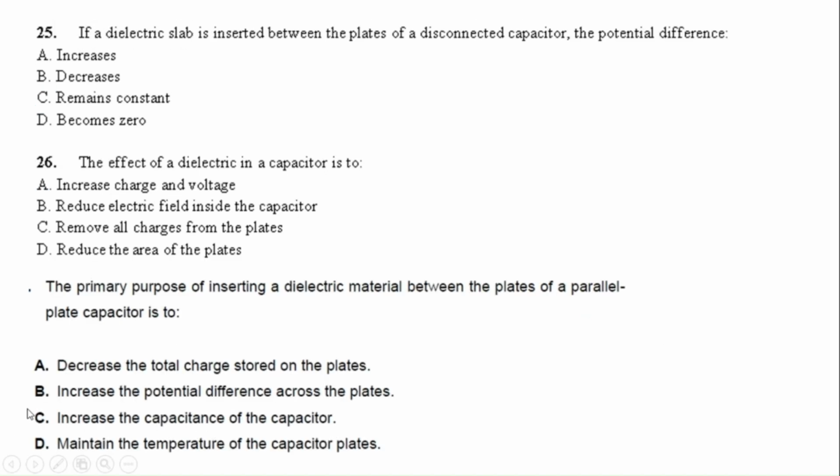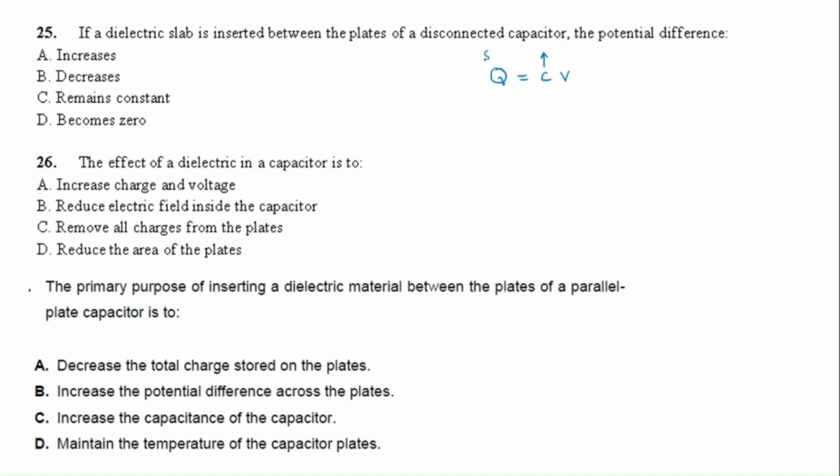Moving to the next one. If a dielectric is inserted between the plates of a disconnected capacitor, what will happen to the potential difference? First of all, you inserted the dielectric. The equation is Q is equal to C times V. Now, you said that capacitance increased, because you used the dielectric. When capacitance increased, we know that the charge stored will not be affected. I told you, so it is the same.